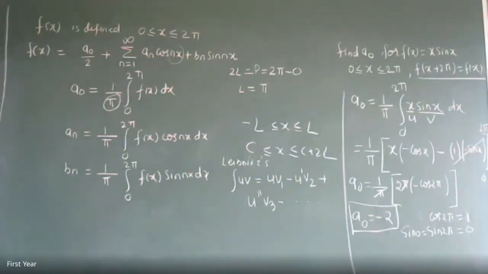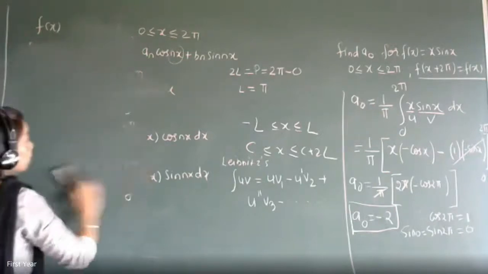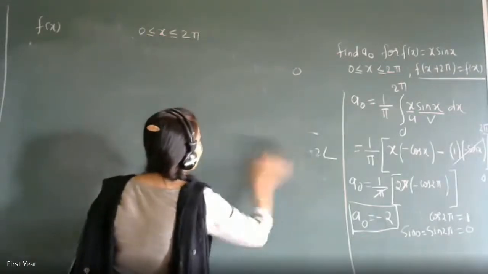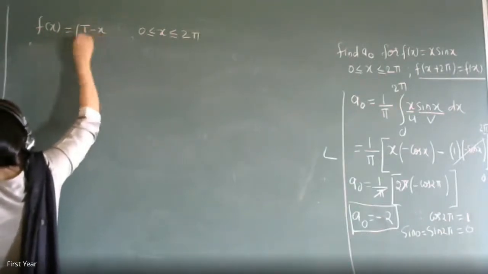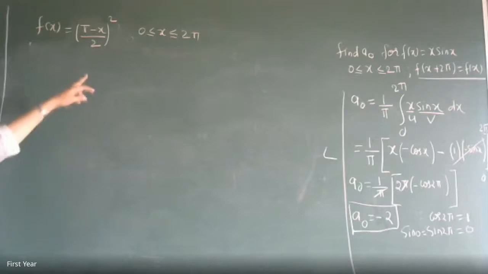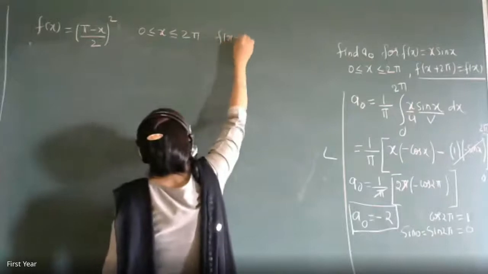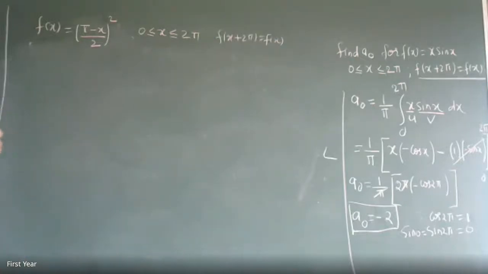Find A naught for f of x is equal to pi minus x divided by 2 the whole square in the interval 0 less equal x less equal pi, such that f of x plus 2 pi is equal to f of x.